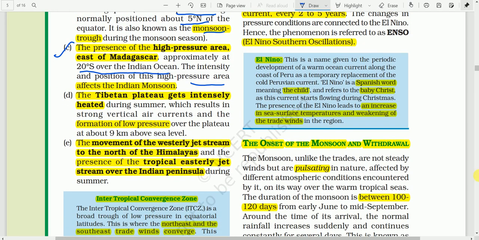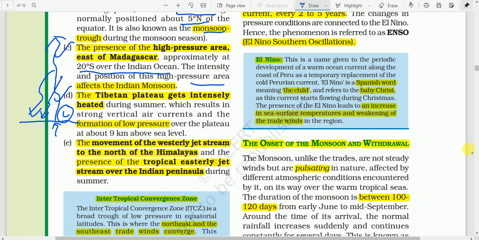Then another point is that the Tibetan plateau gets intensely heated during the summer, which results in strong vertical air currents and the formation of low pressure over the plateau at about 9 kilometers above the sea surface. You must know that, see, this is the surface. When the surface is intensely heated by the sunlight, the heated earth will warm up the air, and the warm air is lighter than the cold air, and that is why the warm air will rise upwards, resulting in the formation of low pressure over the surface.